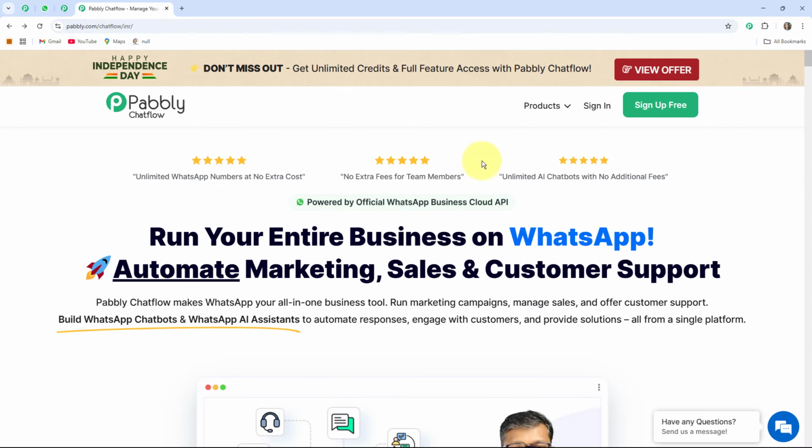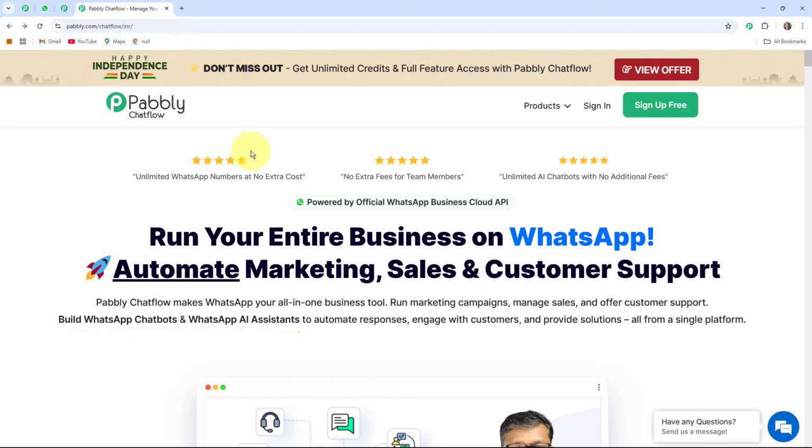pabbly.com/chatflow. So here you have landed on the official page of Pabbly Chatflow. Pabbly Chatflow is an all-in-one WhatsApp automation tool that enables you to automate WhatsApp messages and responses 24/7 by creating multiple types of WhatsApp chatbots for different types of businesses.